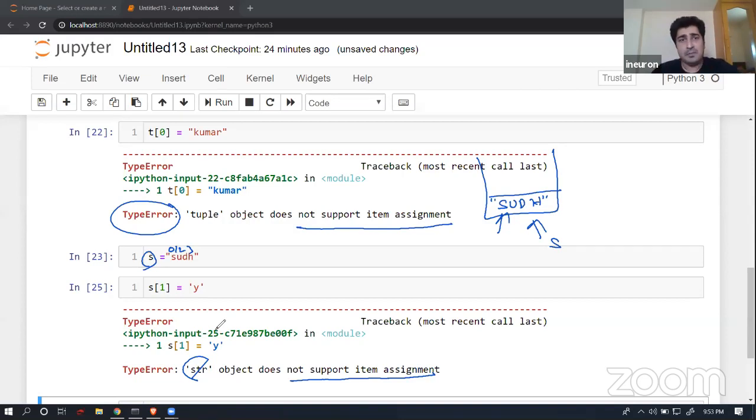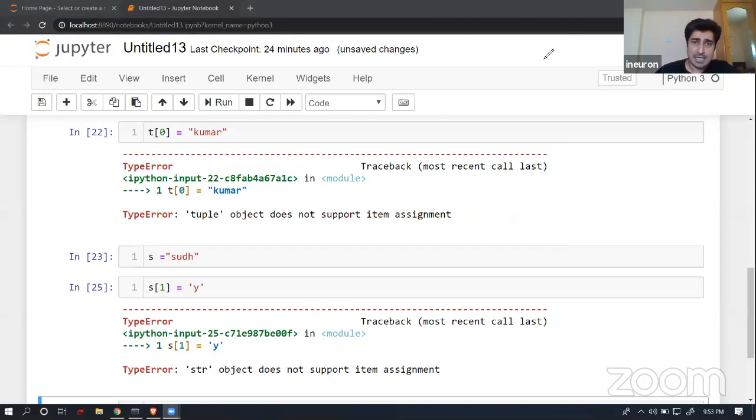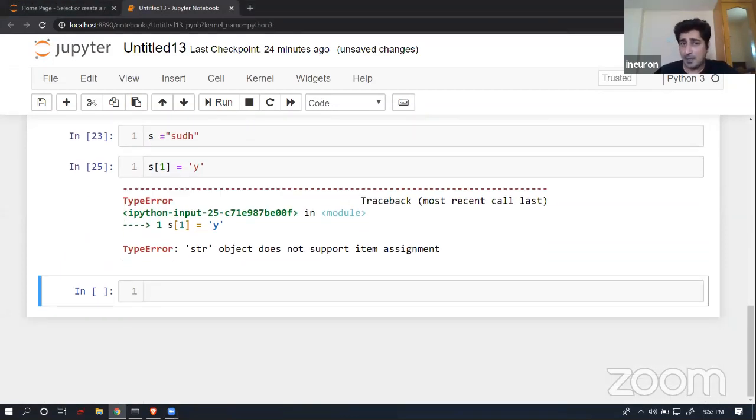So this is how you will be able to understand the mutability and immutability properties. It's very simple, nothing fancy, I would say.